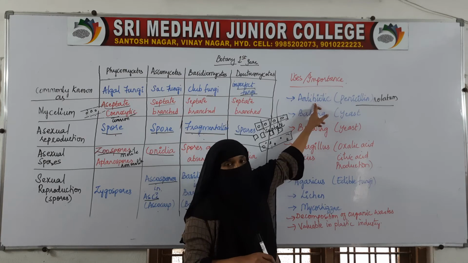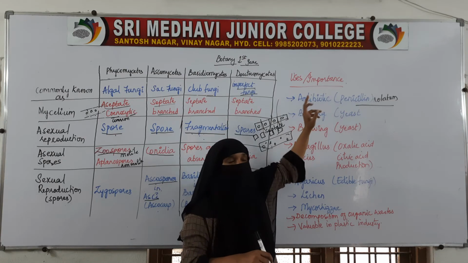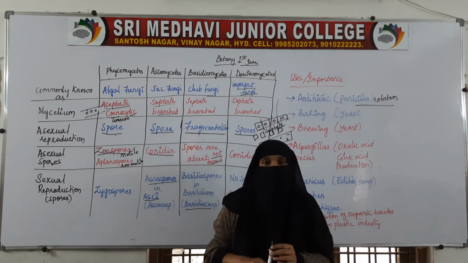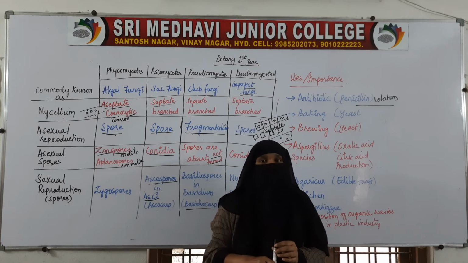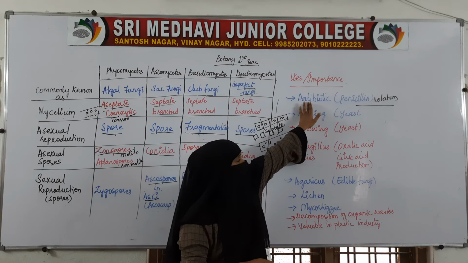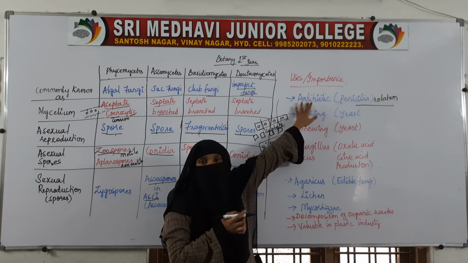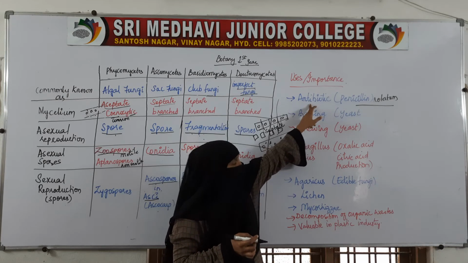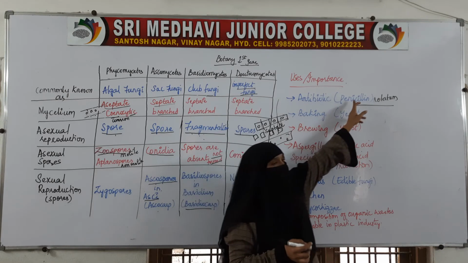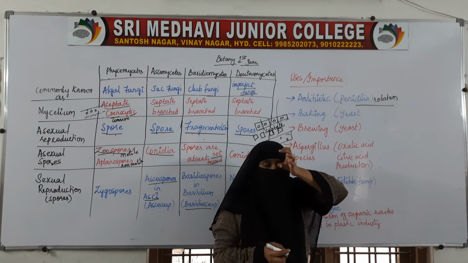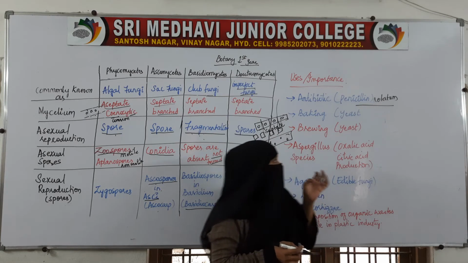With the help of that chemical, antibiotics are produced, and they are helpful in treating various infections and curing diseases.